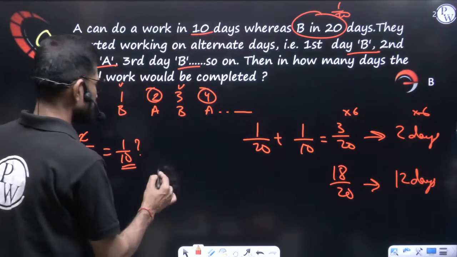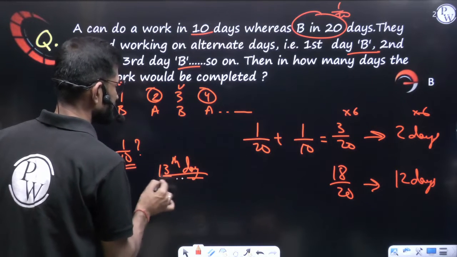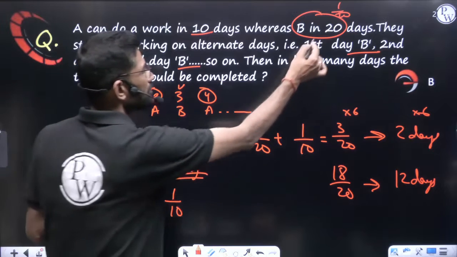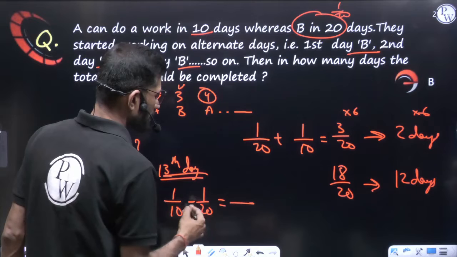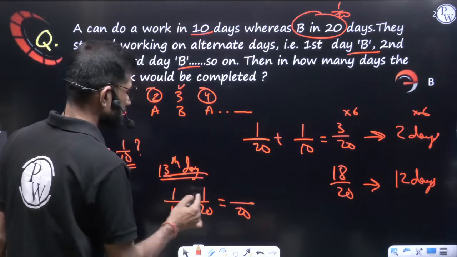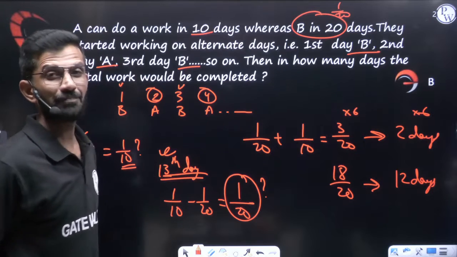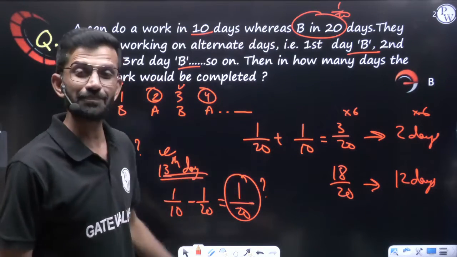So in this series, what will be the 13th day scenario? Out of the 1 by 10 work which is pending, B will do his part, 1 by 20 he will do, and he will go away. So still how much work will be pending? 20 is the LCM, 2 minus 1. Still 1 by 20 of the work remains pending. 13 days also completed. In this series, after completing 13 days also work is pending.